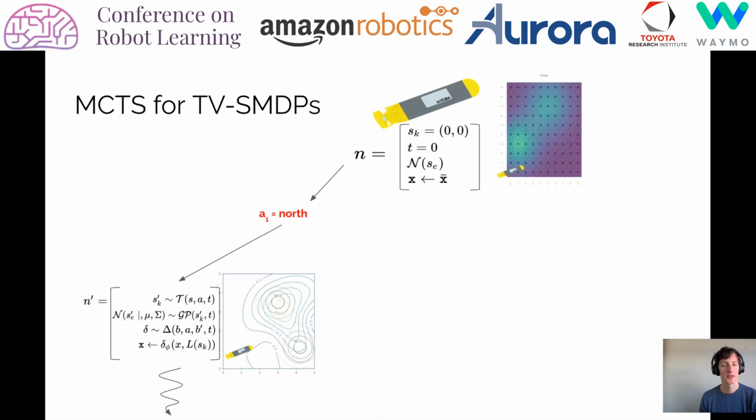During UCT planning, the robot selects an action using UCT and a resultant known state based on the transition model. We then compute the posterior distribution over the latent state feature at that known state value. We then sample an action duration from the delta distribution that specifically maintains the full posterior belief over the latent state feature at the current time.